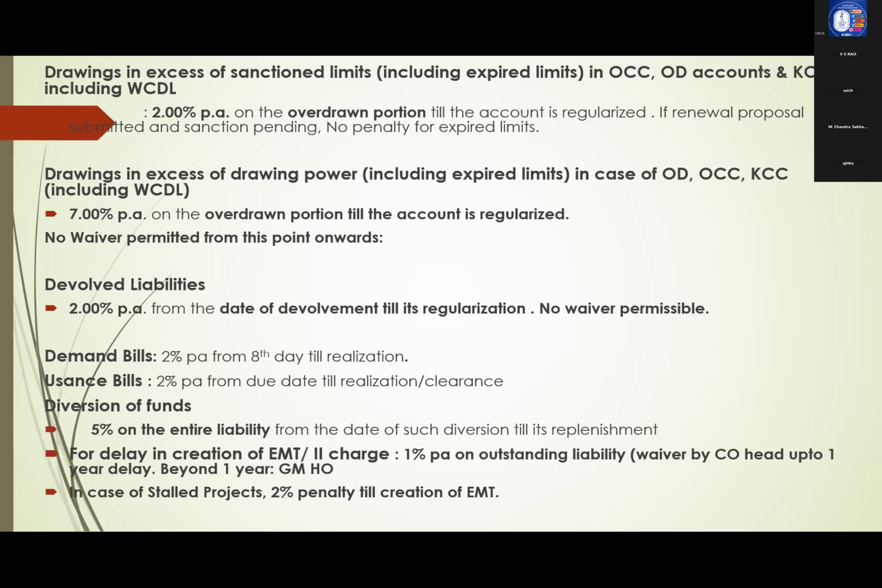For delay in creation of EMT or second charge, normally at the time of sanction, we will give so and so time you have to create charge, either EMT or second charge. If there is a delay, 1% per annum on outstanding liability, we have to charge. Waiver by CO head up to 1 year delay, beyond 1 year GMHO. In case of stalled projects, 2% penalty till creation of EMT. Stalled projects. Say housing loan you have given, big project, it is stalled. There also till EMT you have to collect 2% penalty.